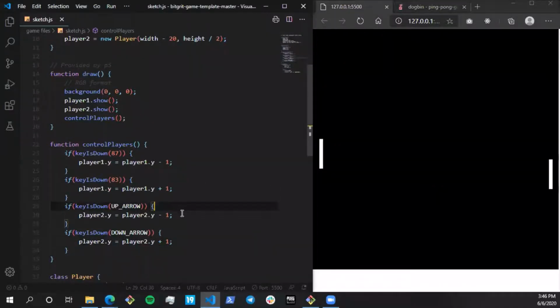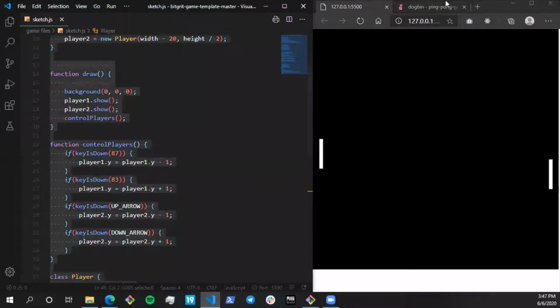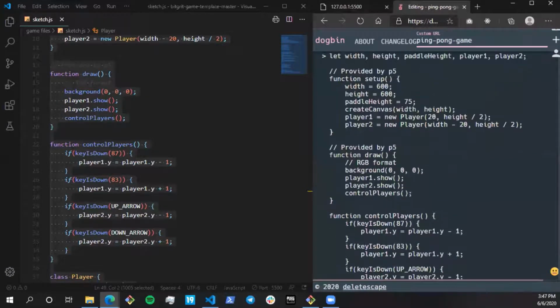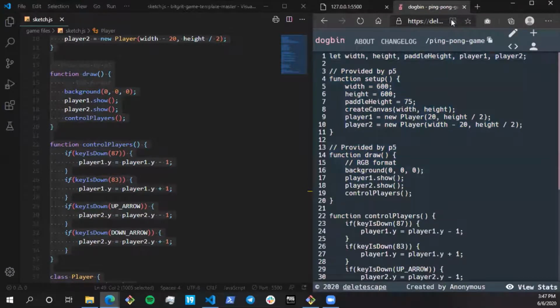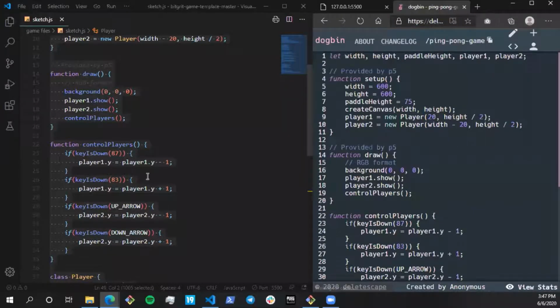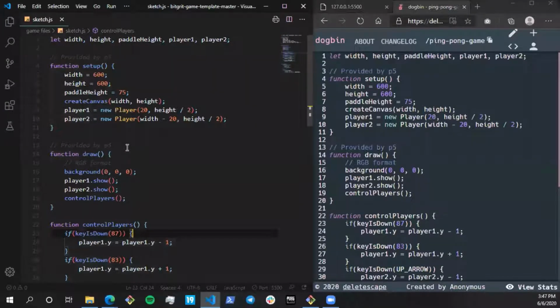So now that the paddles are moving, I think the next thing we can get to is creating a ball basically. Now we have to create the playable ball. So what I'm going to do is copy paste this code again over here so you guys can be updated. And I'm just going to give another 1 minute so that you guys can digest what I have covered till now. I'll give a brief summary.